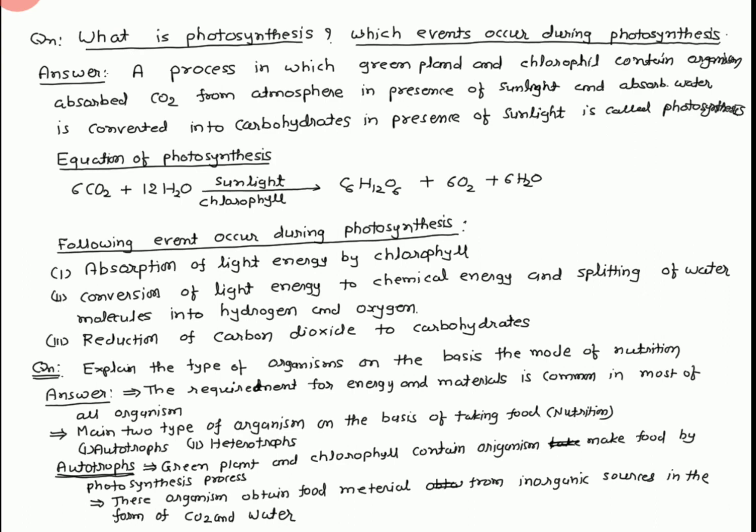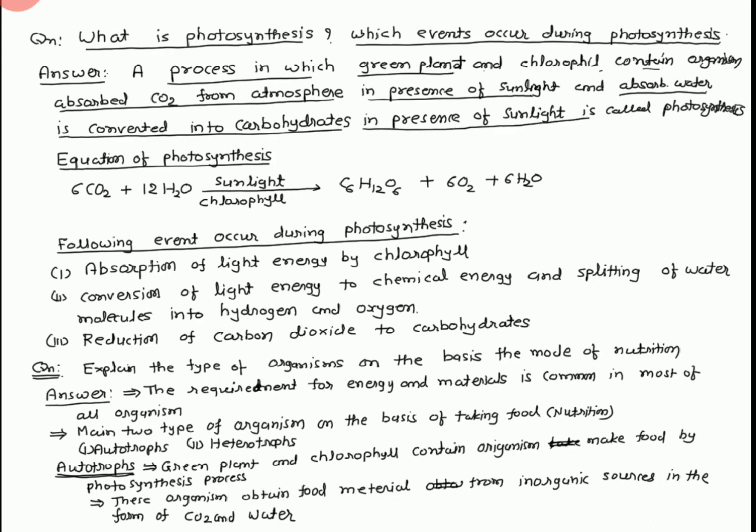Now we start the answer. A process in which green plants and chlorophyll-containing organisms absorb carbon dioxide from the atmosphere, and in the presence of sunlight the absorbed water is converted into carbohydrates, is called the photosynthesis process.